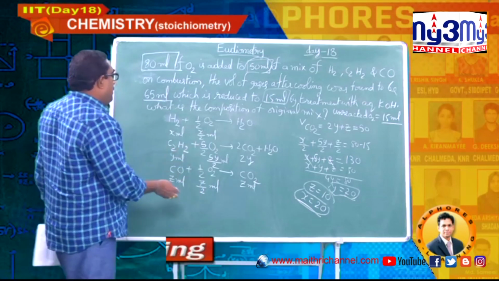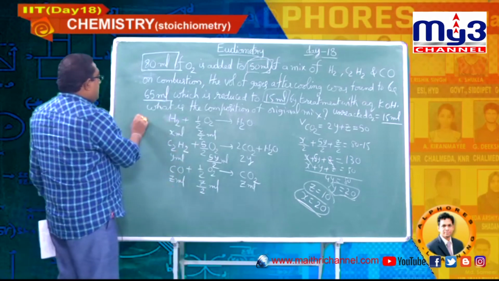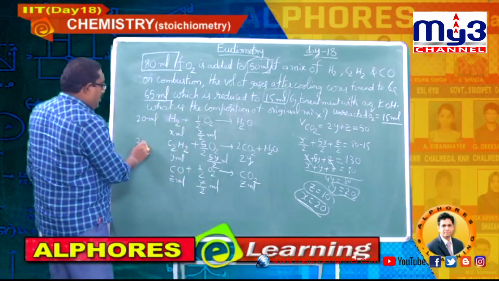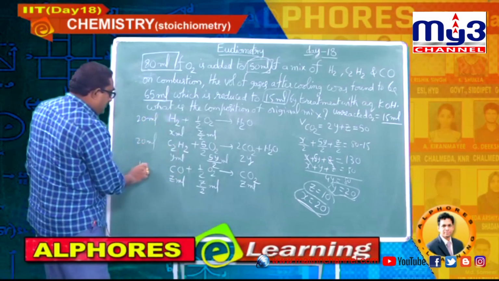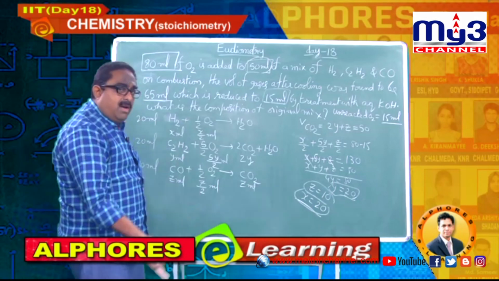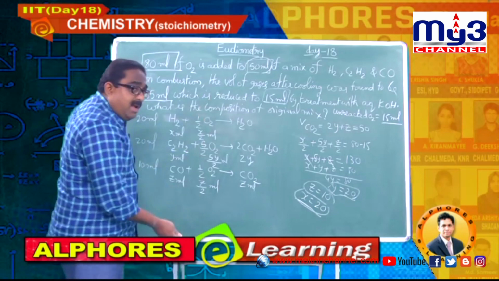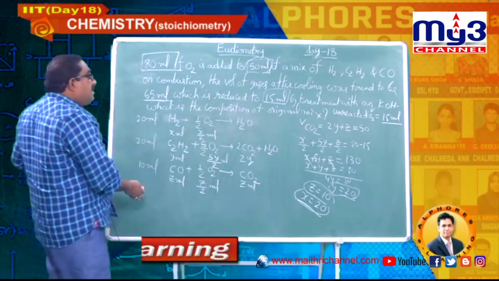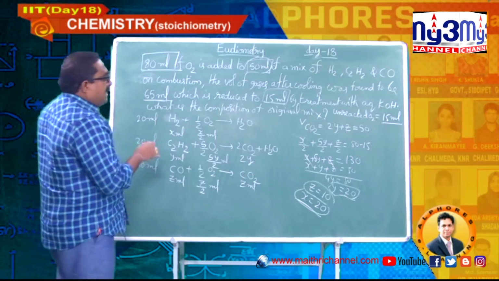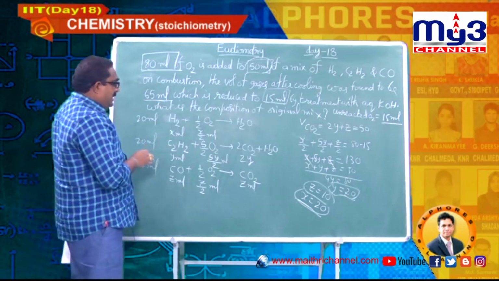Hydrogen, considered x, is 20 ml, acetylene, y, is 20 ml, carbon monoxide is 10 ml. If anybody asks you to calculate mole percent or volume percent, because all three are gases, you can solve anything from this data. Please write this down students, it is very, very important.